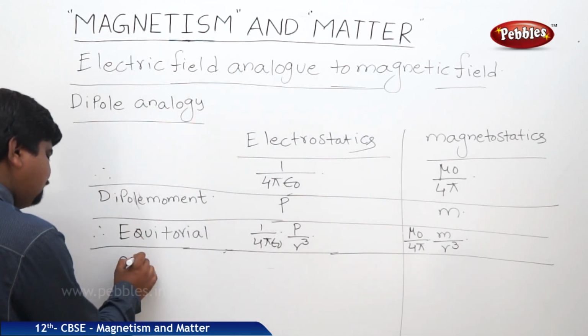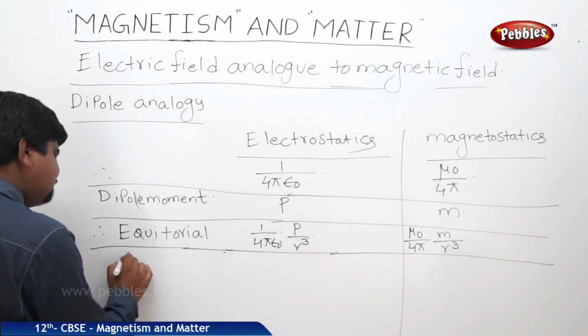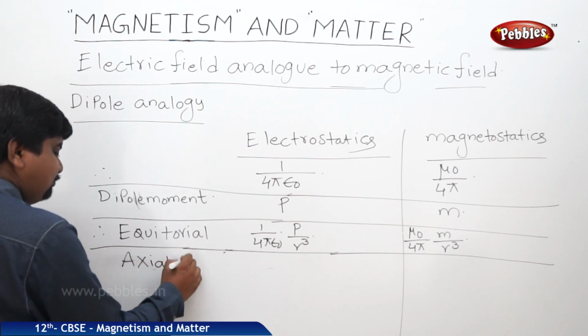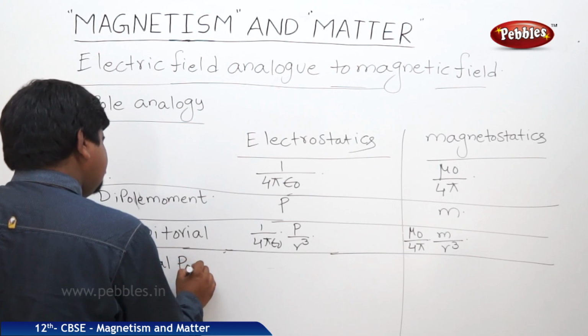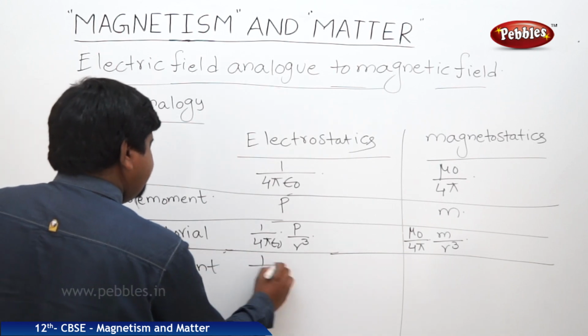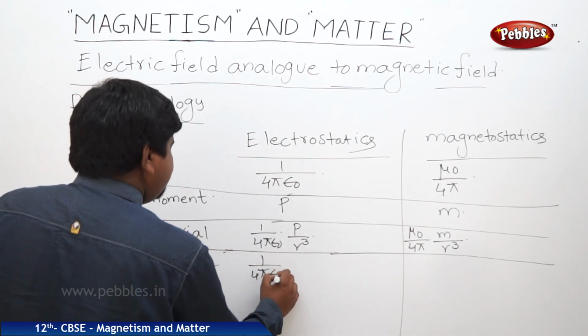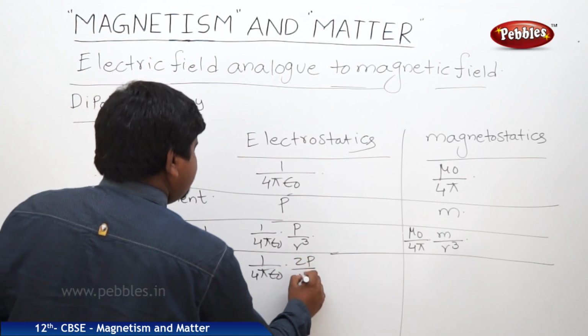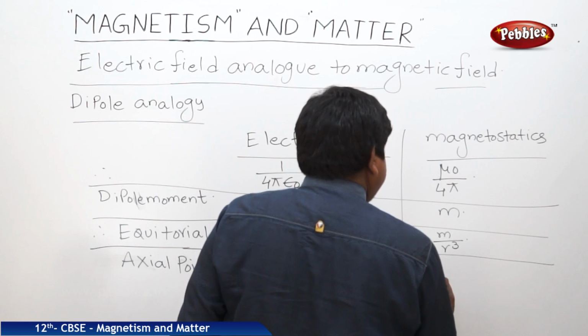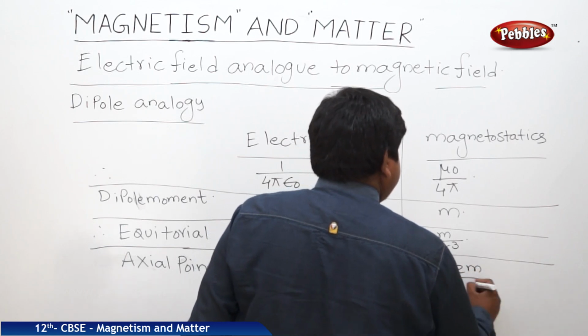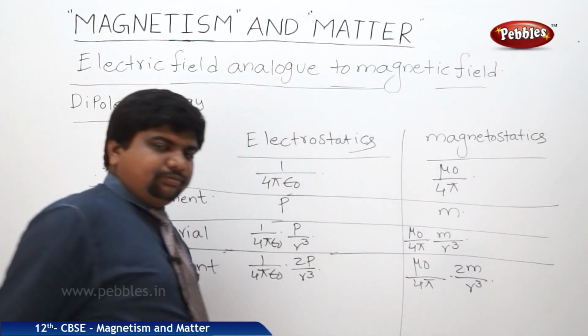At the axial point, it will be 1 by 4 pi epsilon naught into 2P by R cube. Here it is mu naught by 4 pi into 2M by R cube.